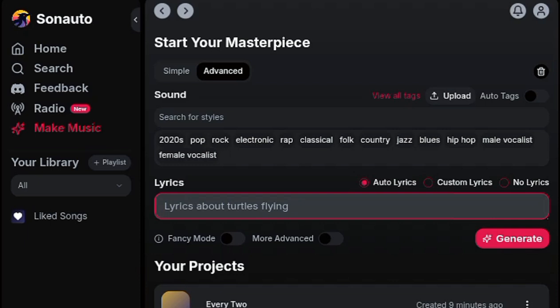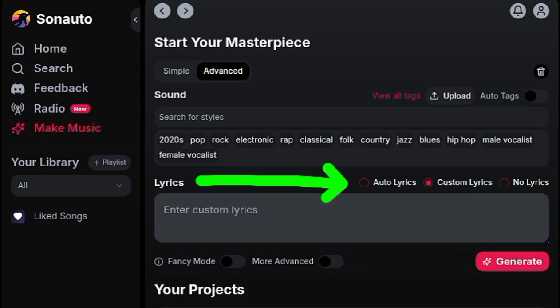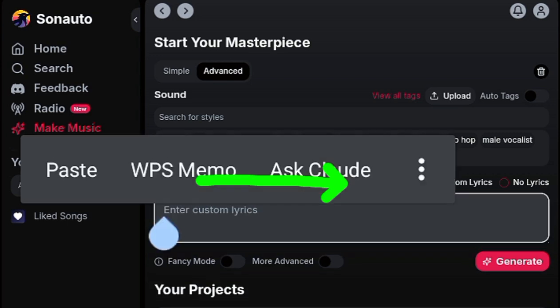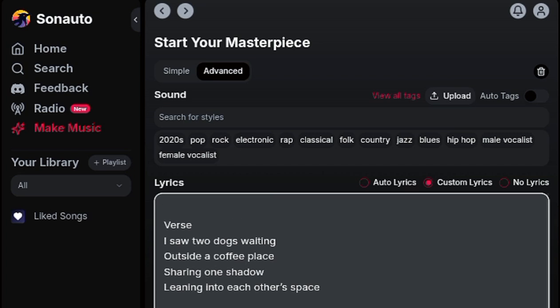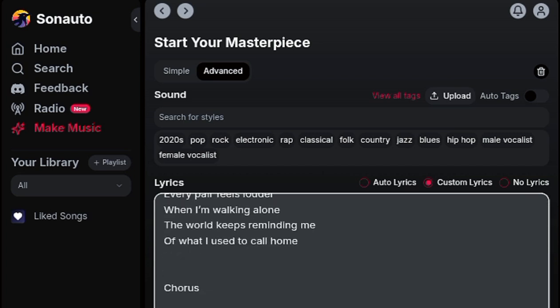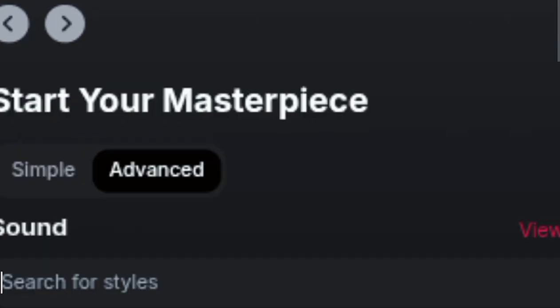So as you can see, I'm on the homepage of Sonauto AI. You can see the menu on the left side, and then they have the auto lyrics, custom lyrics, and no lyrics. No lyrics is basically you want instrumentals. Custom lyrics is if you come up with your own lyrics, or auto lyrics. So for me, I'm going to go with the custom lyrics because I already generated my lyrics from ChatGPT and I can customize it to my feel.